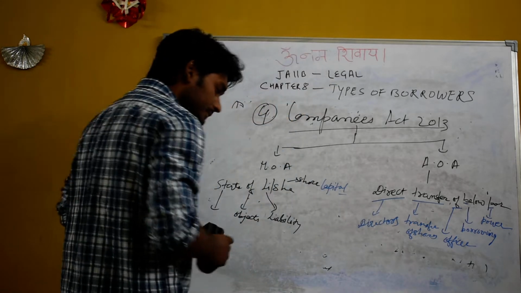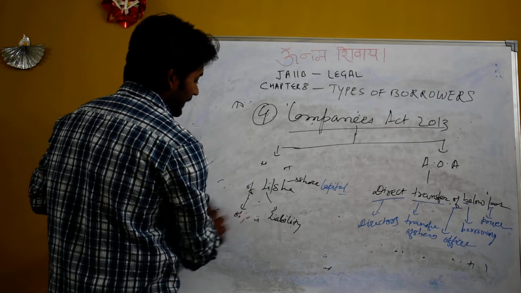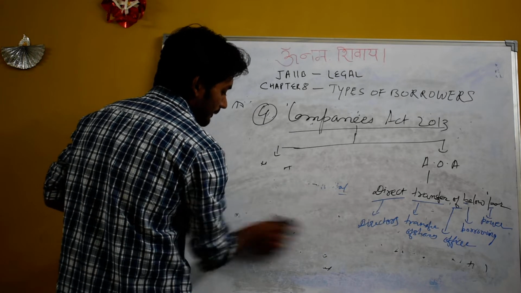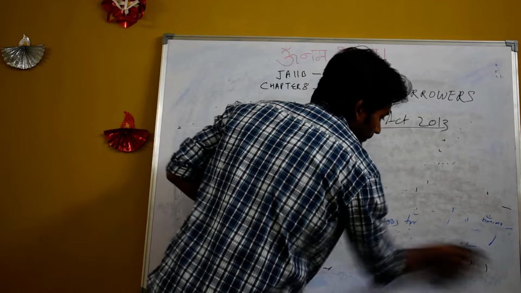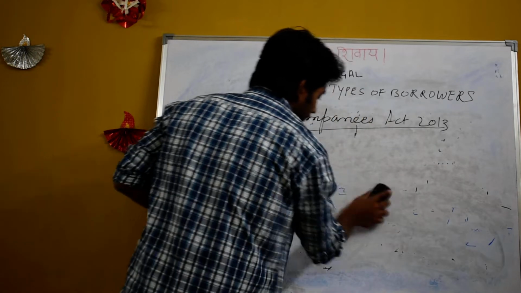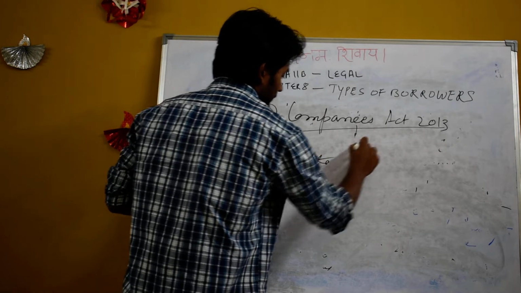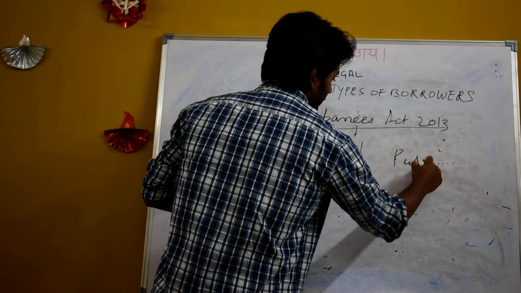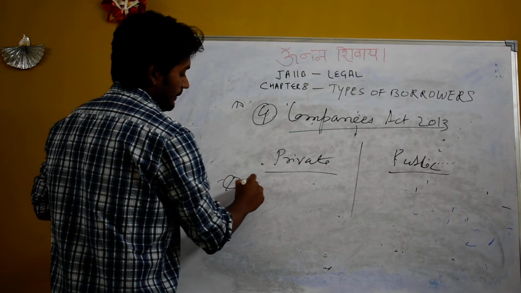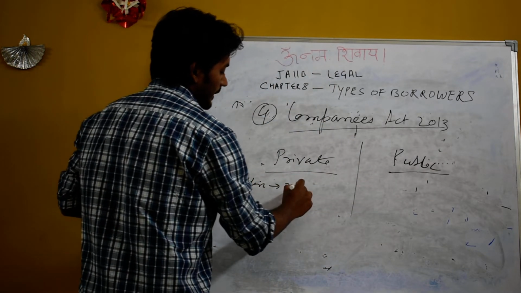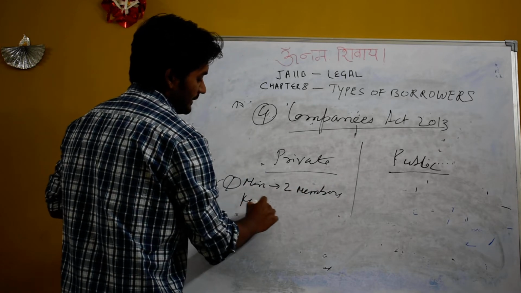Now, second thing, what is the difference between a private company and a public company? I will tell you in brief. In a private company, a minimum of 2 members are required and a maximum of 200 members can be there.